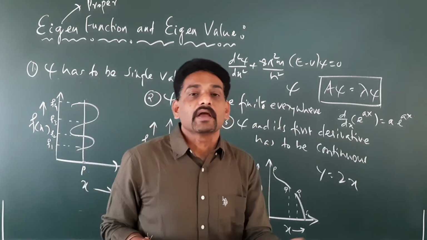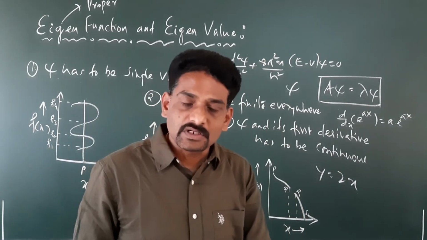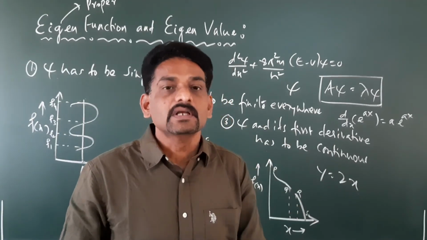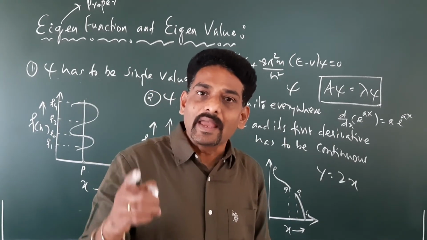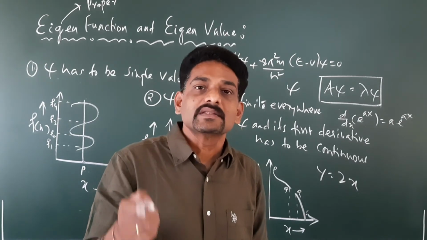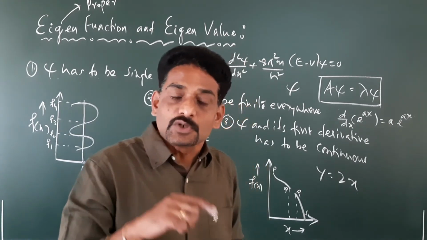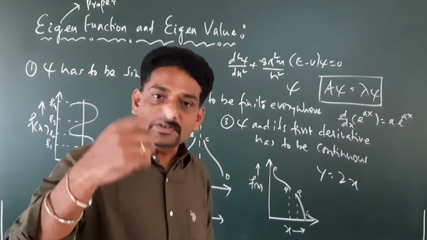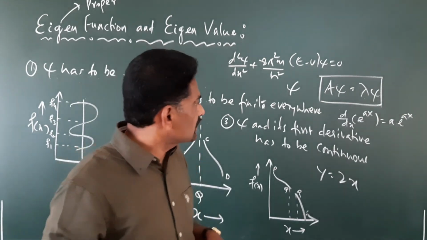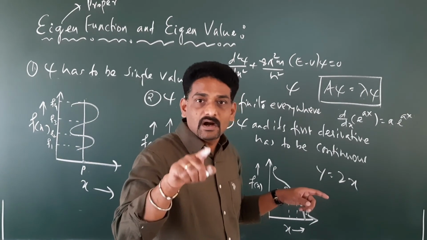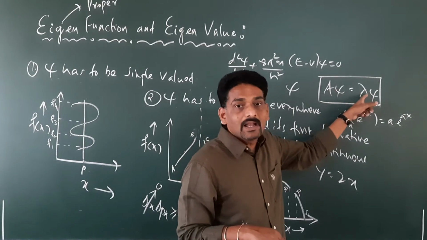And for every eigenfunction, there is going to be a corresponding eigenvalue. To become an eigenvalue, it has to satisfy one more condition: it has to be of the form A psi equals lambda psi.